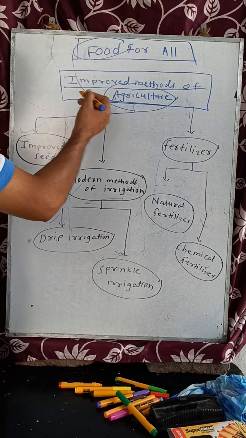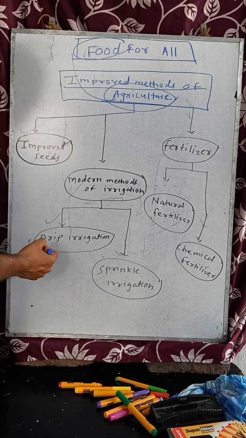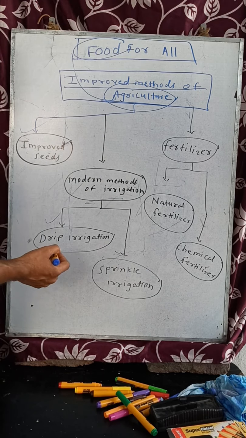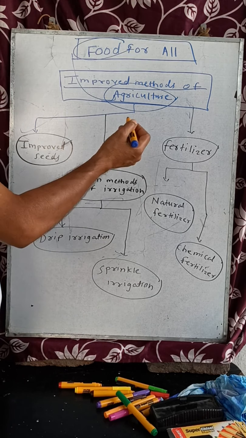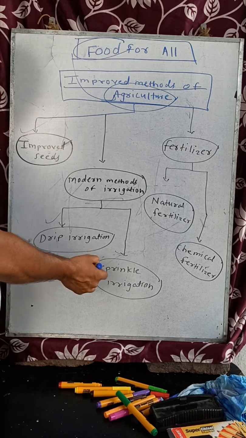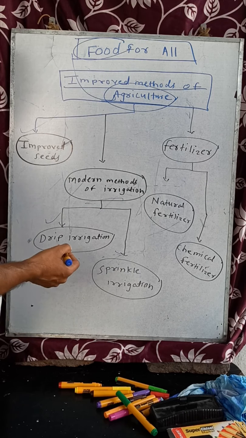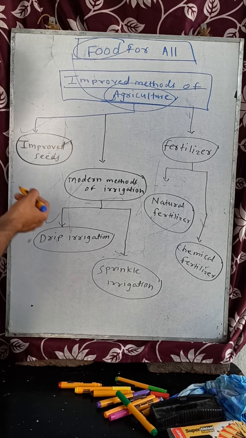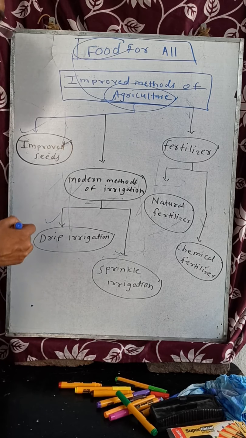In this way, this is a flow chart you have to understand and draw in your notebooks. Definitely questions may be asked, so you should know all these terms. Now you have to write it. Let's see what is meant by improved seeds.